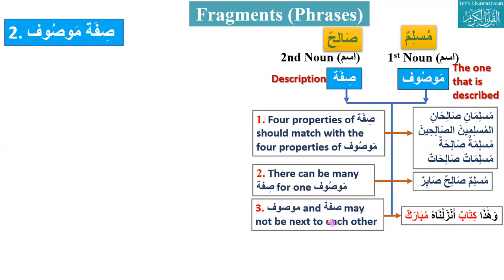Also, mawsuf and sifa may not be next to each other. Like here, Kitabun here, Mubarakun here. Kitabun is the mawsuf, and the sifa of this Kitab is Mubarakun. You can see that number, gender, type, and status are all the same. So Kitabun and Mubarakun are mawsuf and sifa.